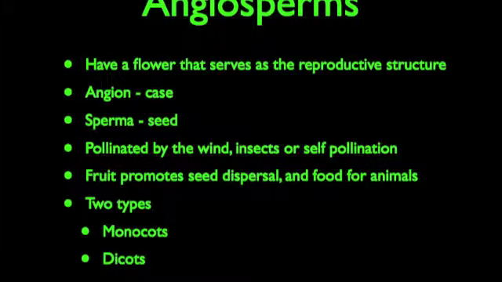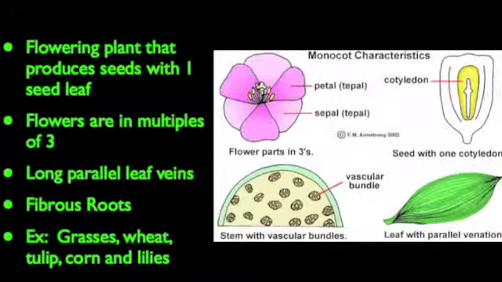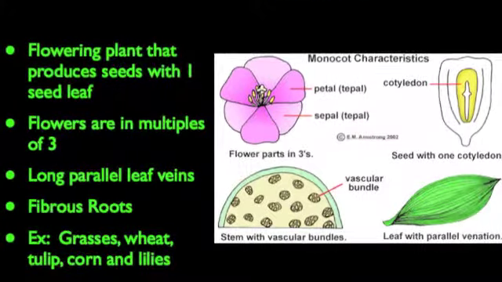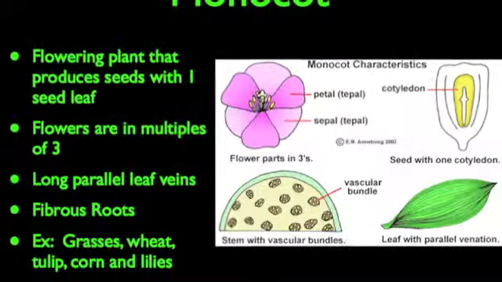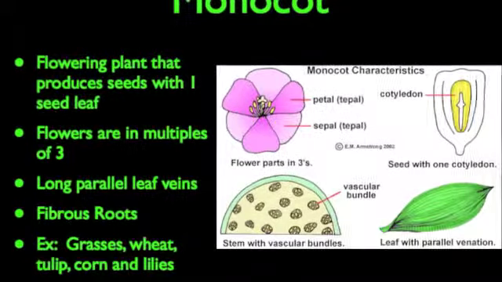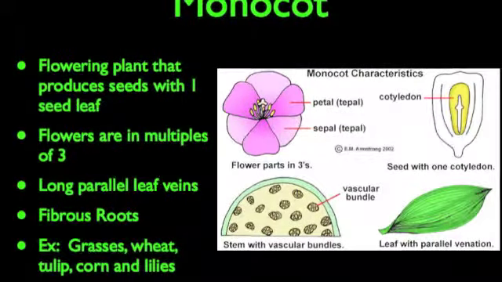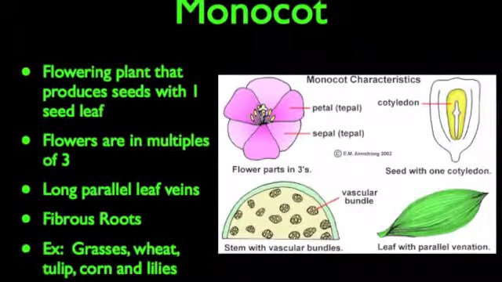There are two types of angiosperms. You have your monocots and your dicots. A monocot is a flowering plant that produces seeds with one seed leaf. The flowers are in multiples of 3. They have long parallel leaf veins, and some examples of these are your grasses, wheat, tulip, corn, and lilies.